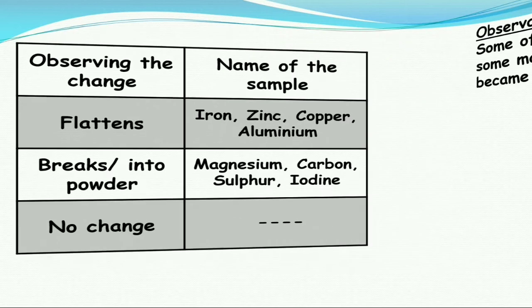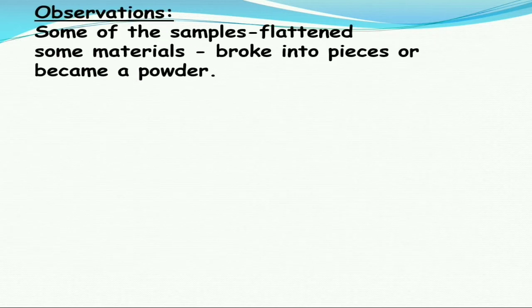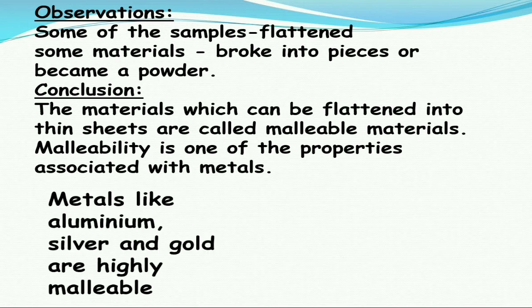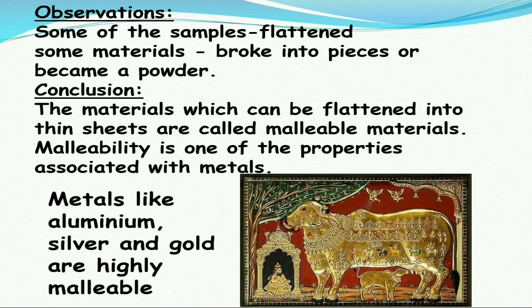Observation: some of the samples are flattened and some samples are broken into pieces or became a powder. Conclusion: the materials which can be flattened into thin sheets are called malleable materials, and malleability is one of the properties associated with metals. Metals like aluminium, silver and gold are highly malleable, and you can check the image of a gold foil.